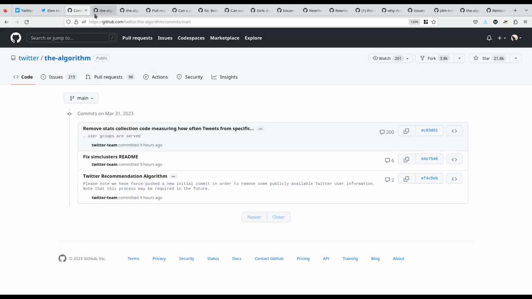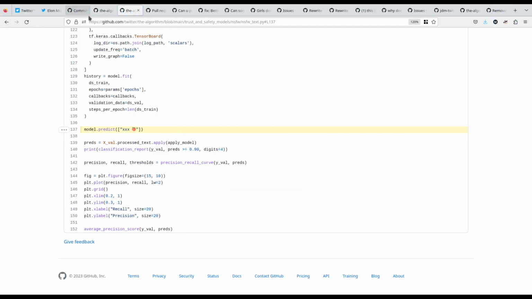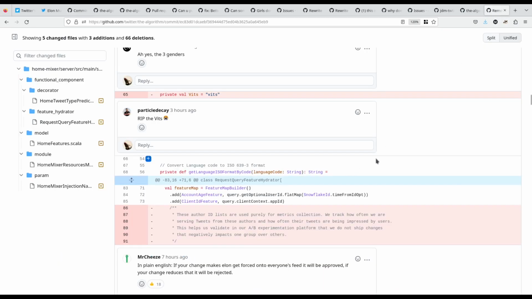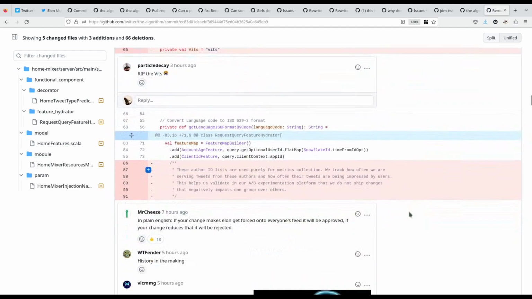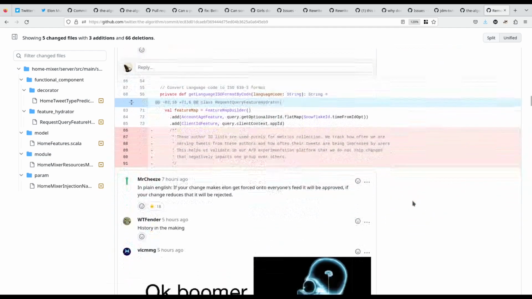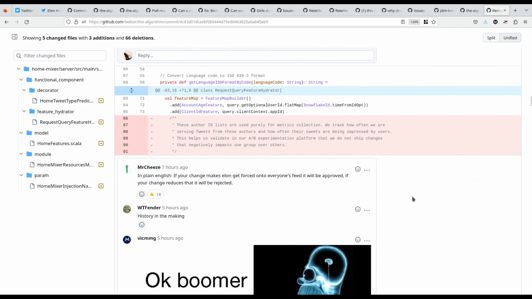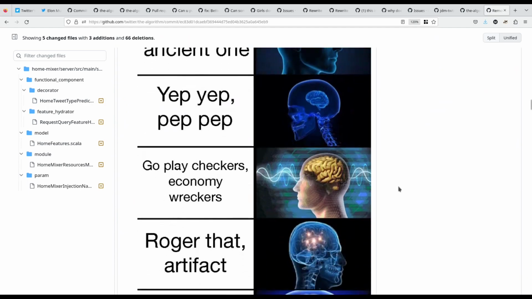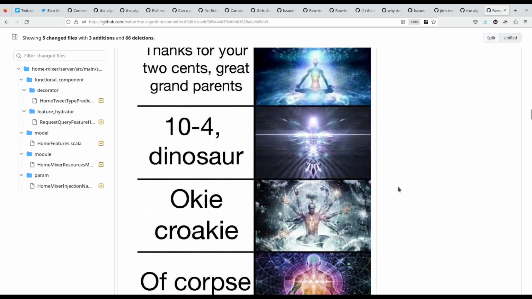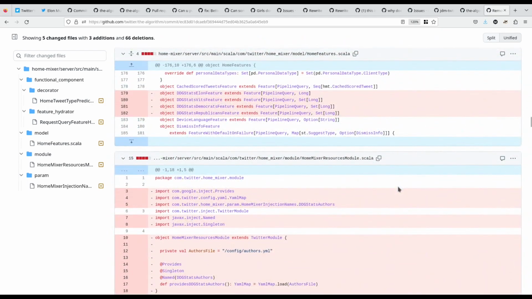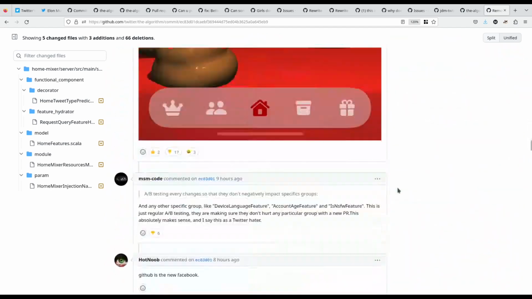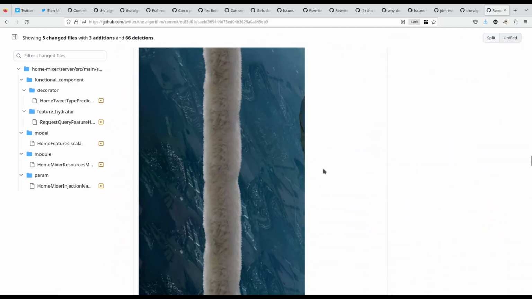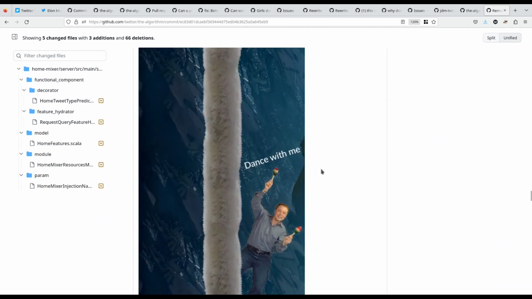I imagine all of these 700 issues, poor James won't have to go through and manually close each one. I imagine they'll have some kind of automated spam filter tool set up pretty soon. But for now, it's just full of memes. Yep, that's really all that's going on here. So that's it. That's Twitter's code base for the algorithm being open sourced.